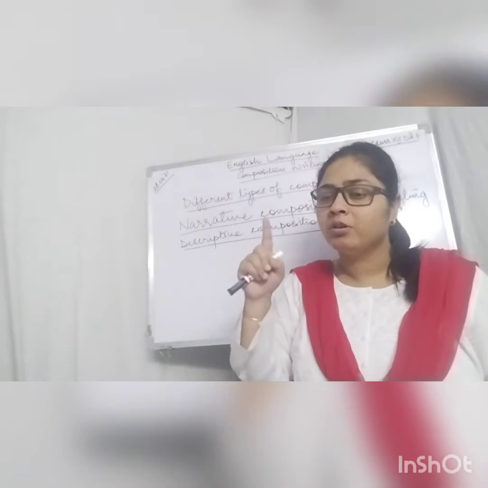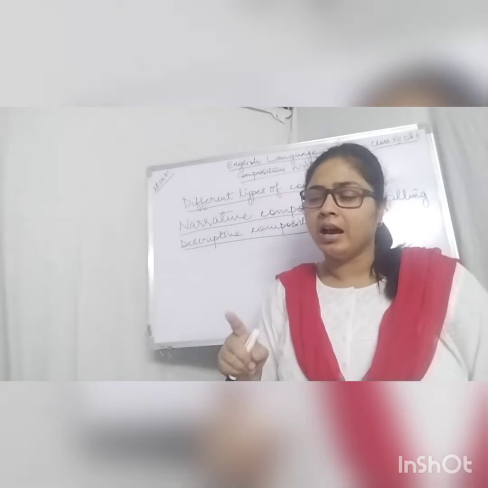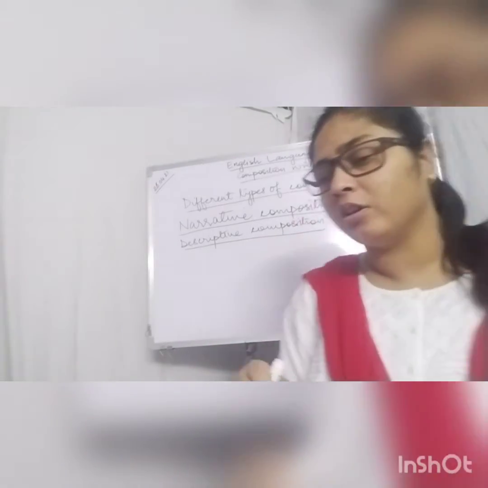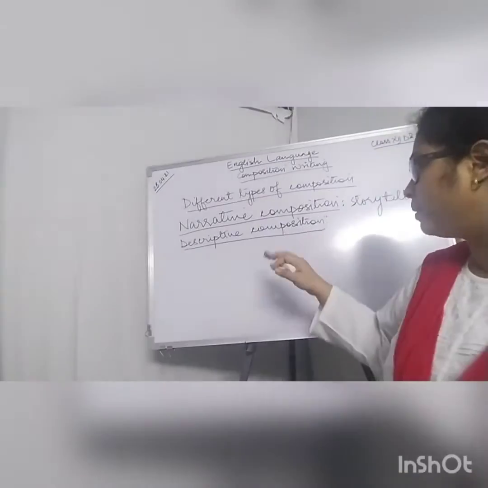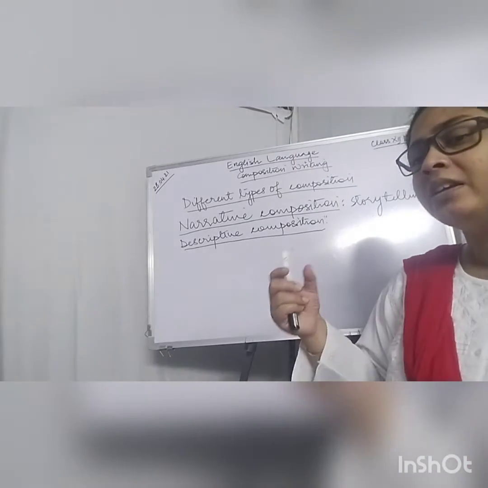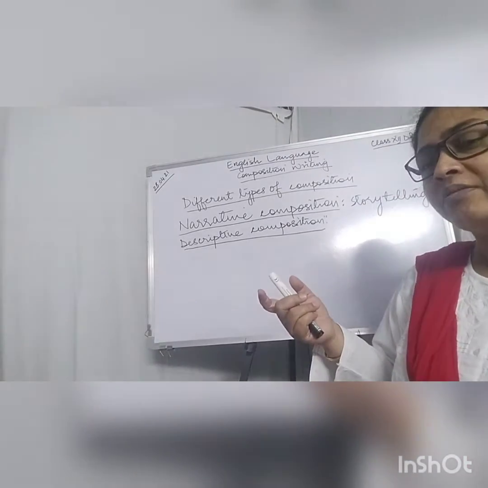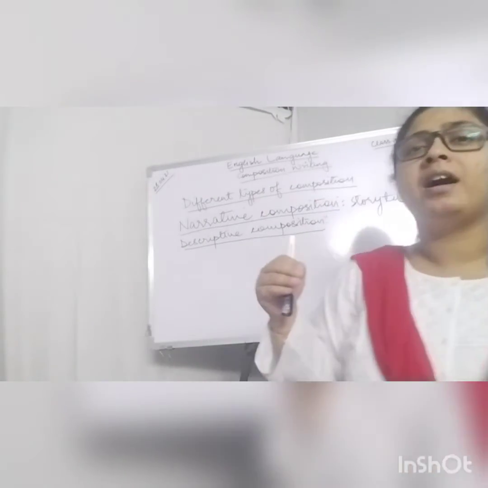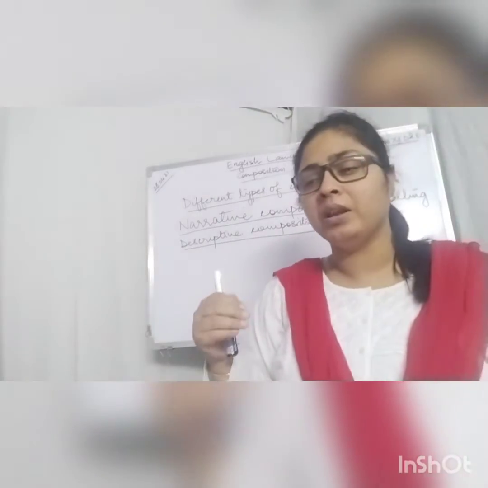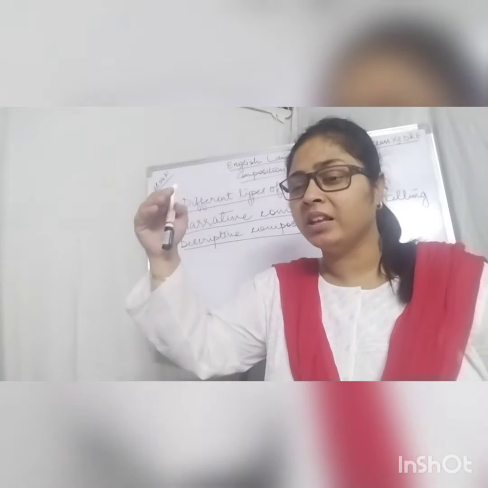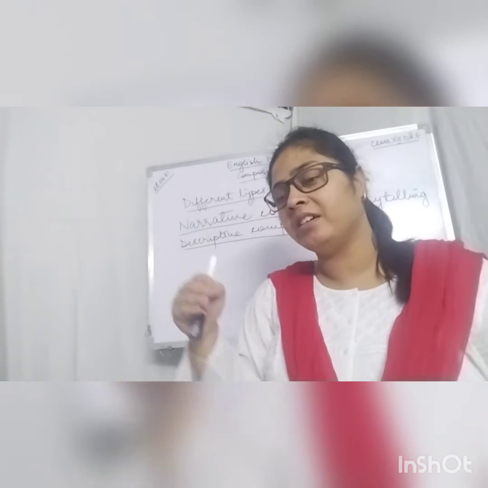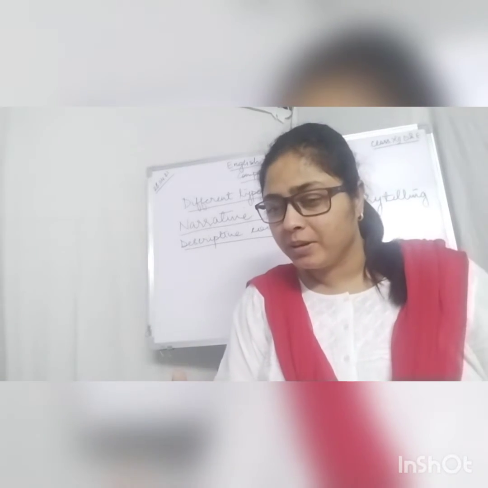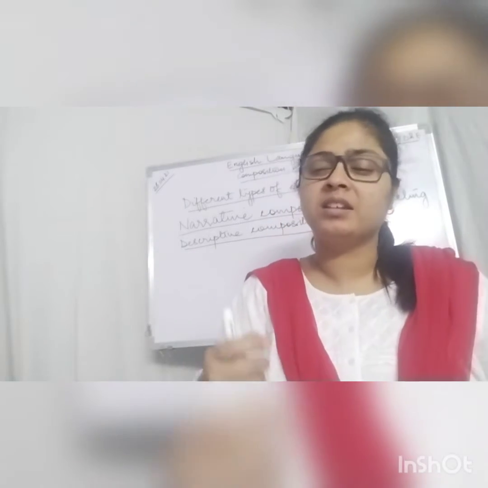But in narration, chronology has to be maintained, while in description, it is not necessary. Description pertains to any specific thing, while narration includes everything, but it has to be in a sequence, as and when those things took place, from the thing that took place first, then second, then third, and so on. But in description, you can take anything from in between, and you may start describing that.